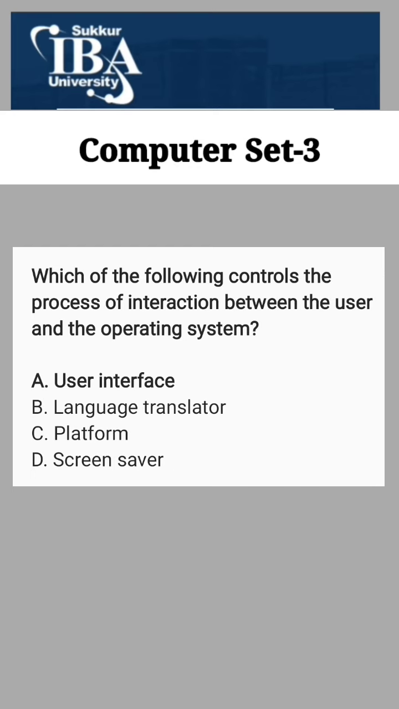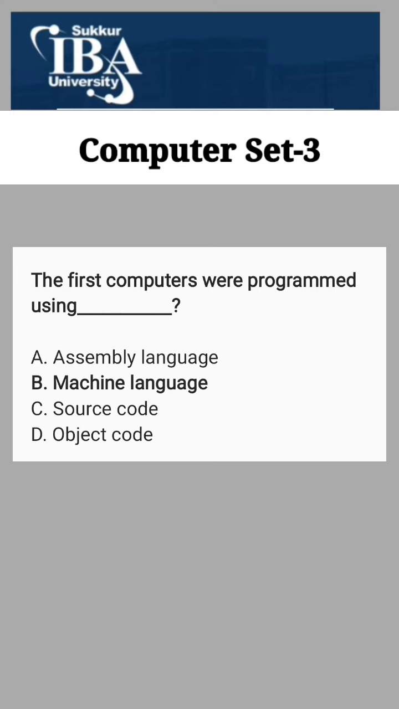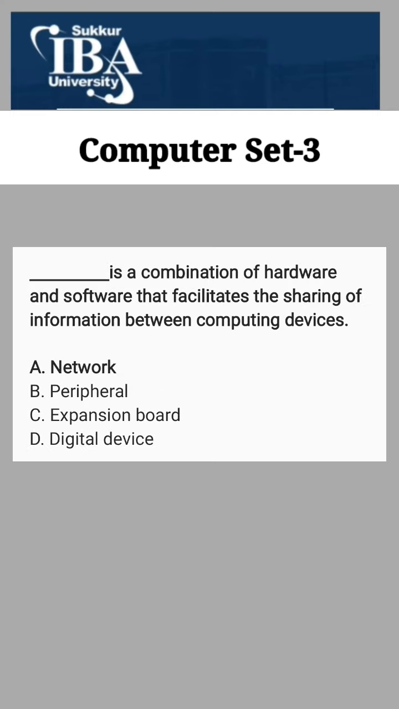Which of the following controls the process of interaction between the user and the operating system? A. User interface is the correct answer. The first computers were programmed using B. Machine language is the correct answer. Is a combination of hardware and software that facilitates the sharing of information between computing devices. A. Network is the correct answer.